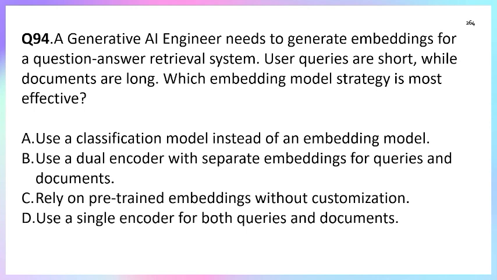The question asks: with generative AI, we need to generate an embedding for a question answer retrieval system. Embedding means a text, image, or document that we need to convert into a numeric format, right? The user query is short, whereas the documents are long. So what strategy is most effective? Which strategy can we use for the embedding model?